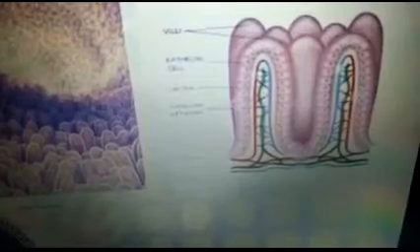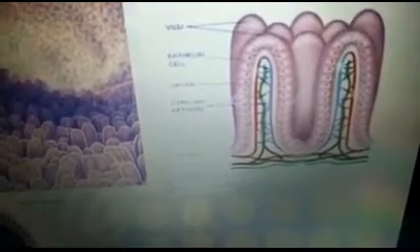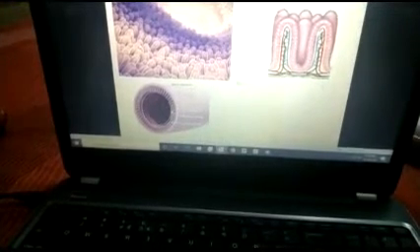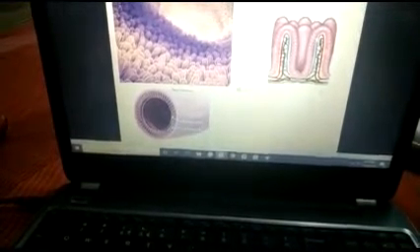And these villi contain blood vessels, which play an important role in the assimilation of food. How assimilation? Whatever smaller molecules of food are formed in the small intestine, in the duodenum, that food is assimilated, means it gets mixed in the blood through the blood vessels present in the villi.